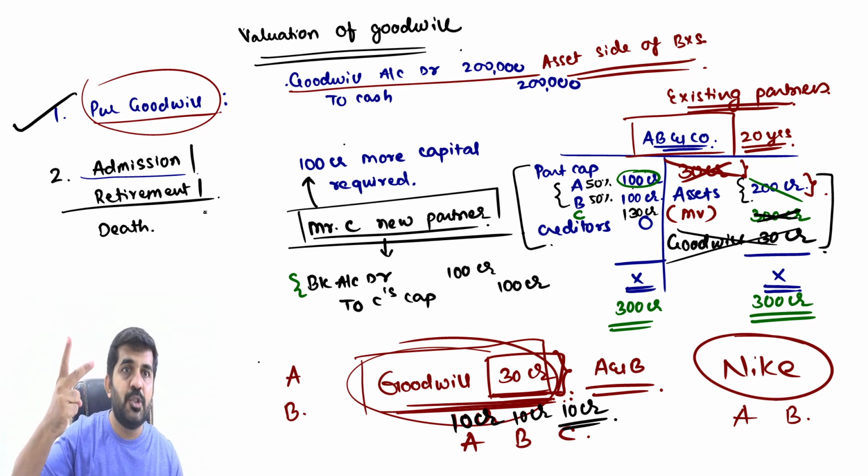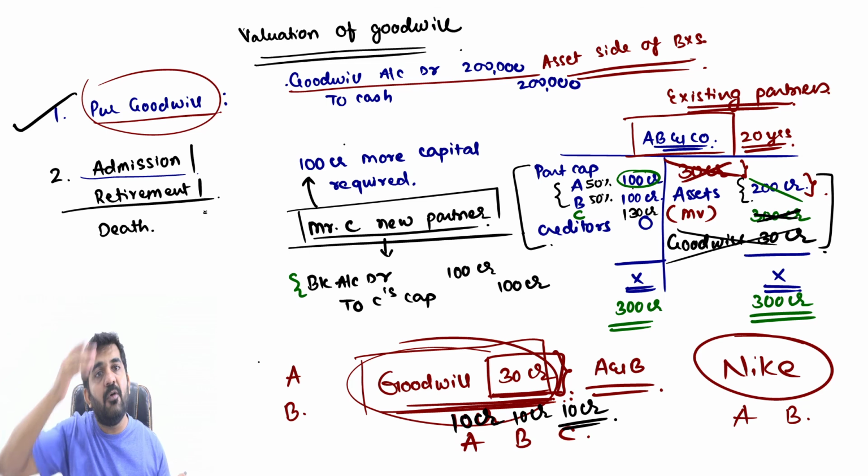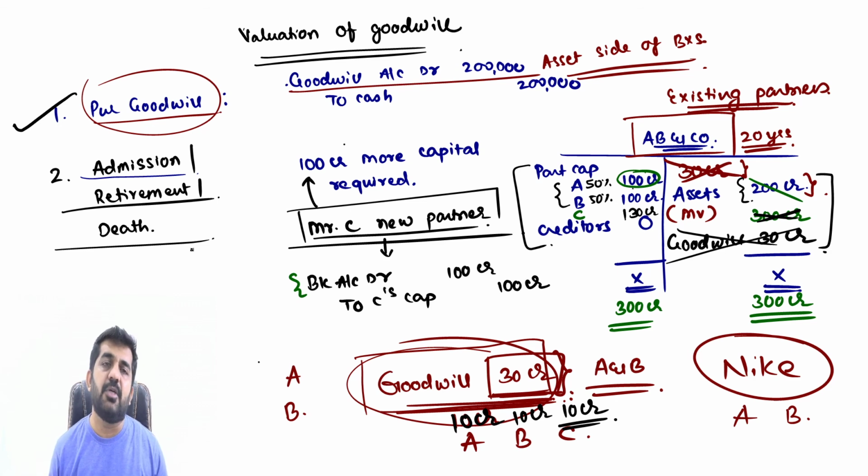Now it will be used by only 2 partners. So the third partner who is retiring should be getting some additional benefit. Is it alright? At the time of retirement, he should be given some share of goodwill. Is it alright? And at the time of death, again the same concept of retirement will be used. So before any of you students go into goodwill and the valuation of goodwill, you should always understand what goodwill is. But the main thing to understand is why this goodwill is valued.